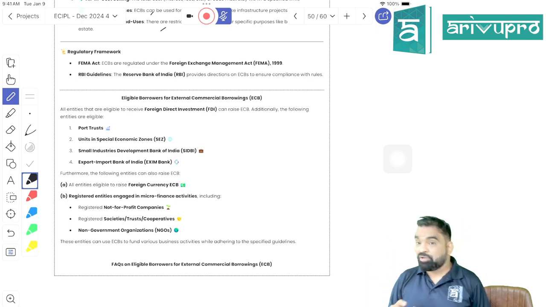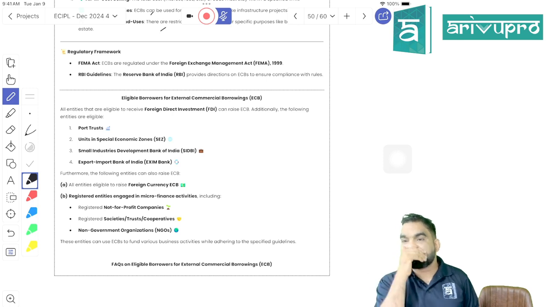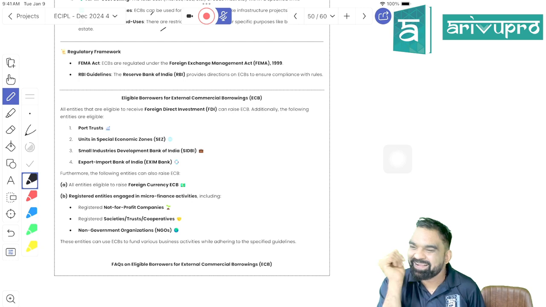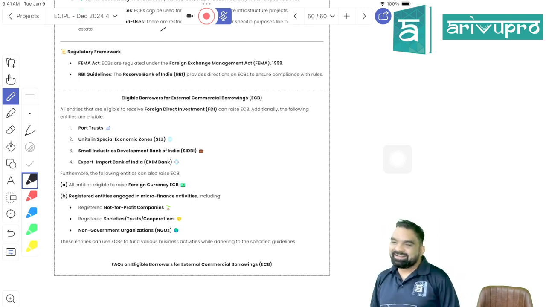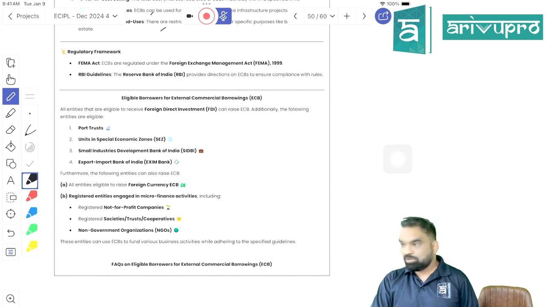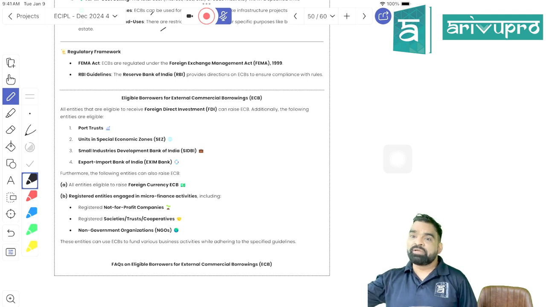Now they are saying that units located in SEZ. What is SEZ, beta? The entire Indian territory is being divided into two parts: a tariff area and a non-tariff area. You know, whenever I'm standing here in Chennai, there would be certain duty-free locations.